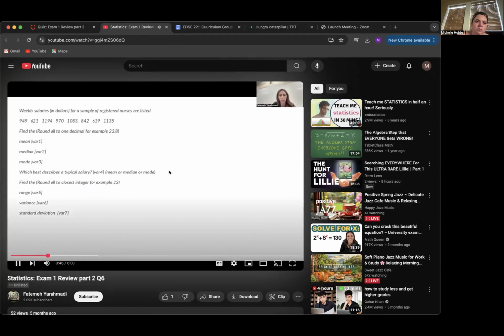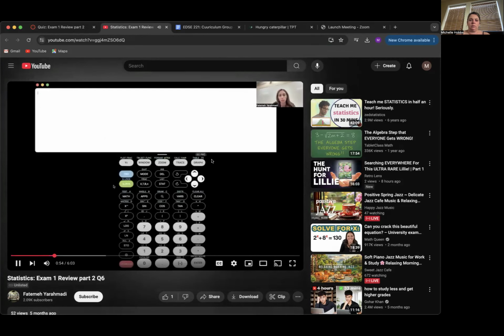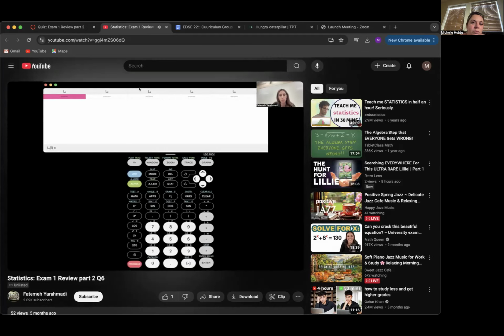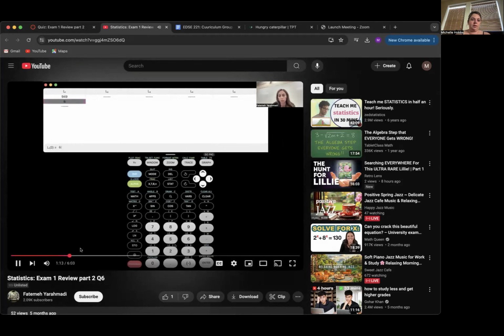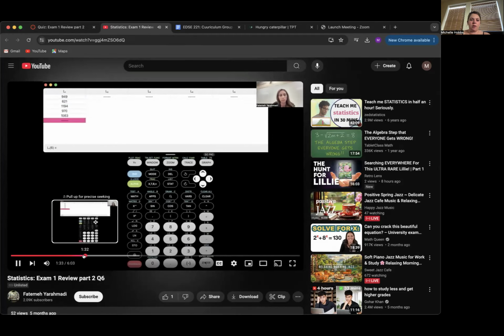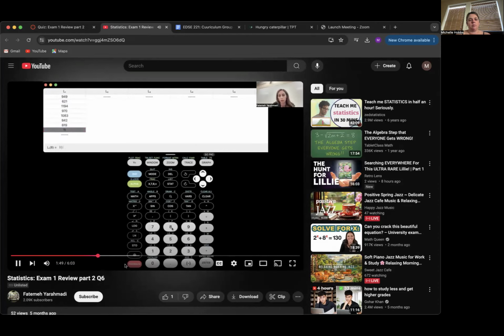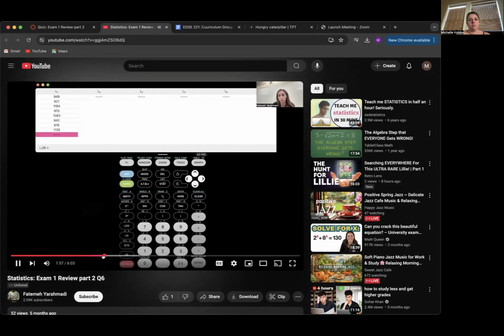So let's use our calculator. I'm using the TI-84 to do the computations here. First of all, I go to Stat, and in Edit, I'm going to enter all of these numbers in L1. The very first number is 949, enter, 621, and so on. All of those numbers are being entered in L1. The next one is 1135.